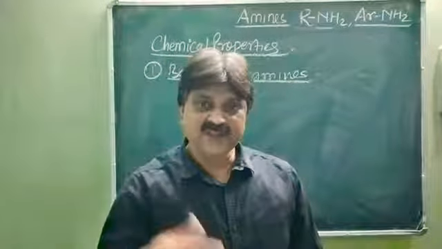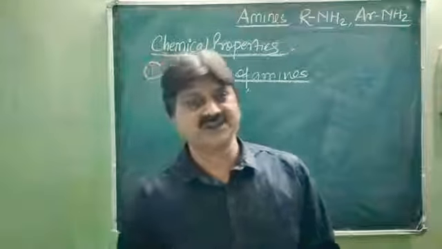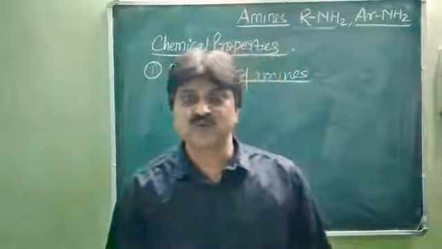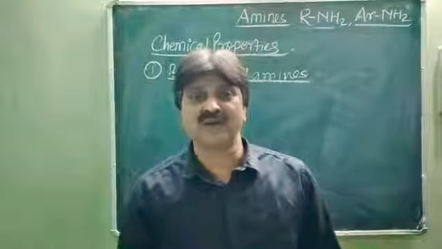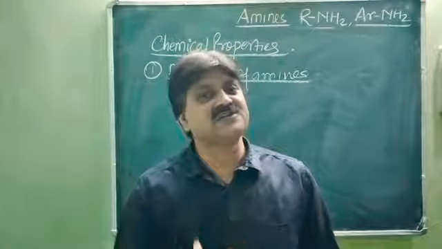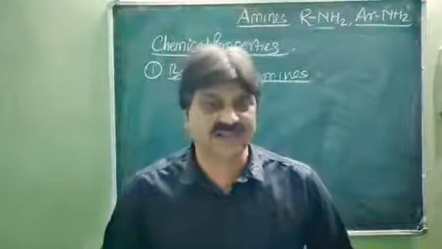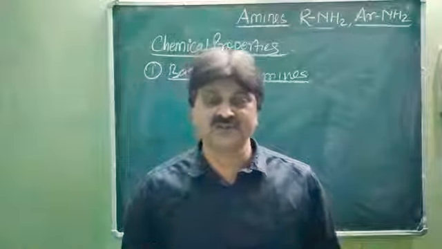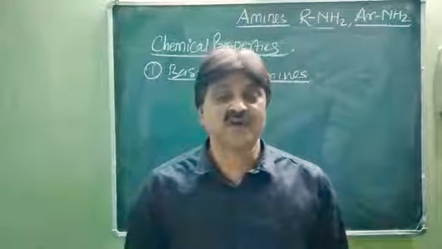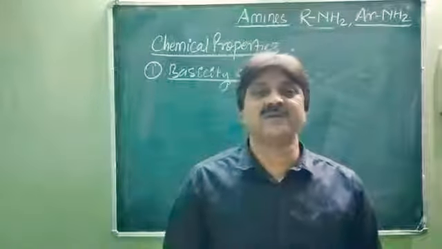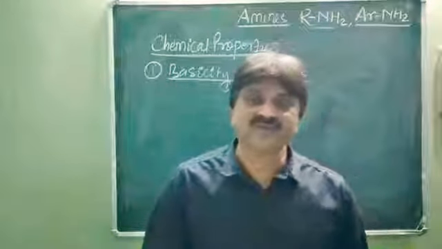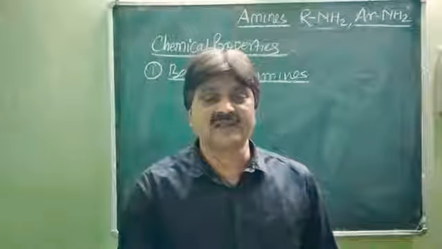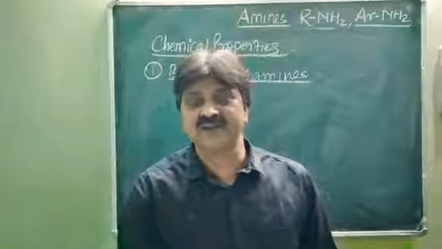So primary, secondary or tertiary amines have a lone pair of electrons present at the nitrogen atom, so they are able to donate a lone pair of electrons to any electron deficient species, so they show the basic character. Another way to show the basic character of primary, secondary and tertiary amines is on the basis of their Kb as well as pKb value. Kb means the dissociation constant for the base, and pKb is minus log Kb.